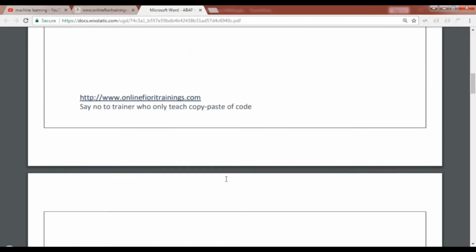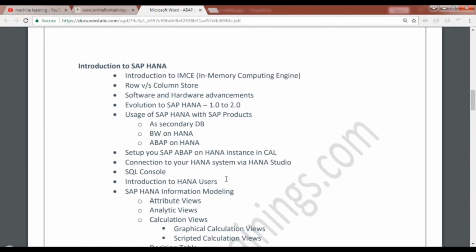Yeah. So moving on, as I told you, if you are a beginner or you don't know anything about SAP HANA, don't worry. We will have a deep dive inside the SAP HANA database. We will look at the features of SAP HANA, like what is row versus column store, what are all the software and hardware advancements in SAP HANA, how the SAP HANA database evolved from SAP HANA 1.0 to 2.0, in the different support packs, what features have been released by SAP, then usage of SAP HANA with SAP products as a secondary database, which is called sidecar scenario, BW on HANA, and ABAP on HANA finally.